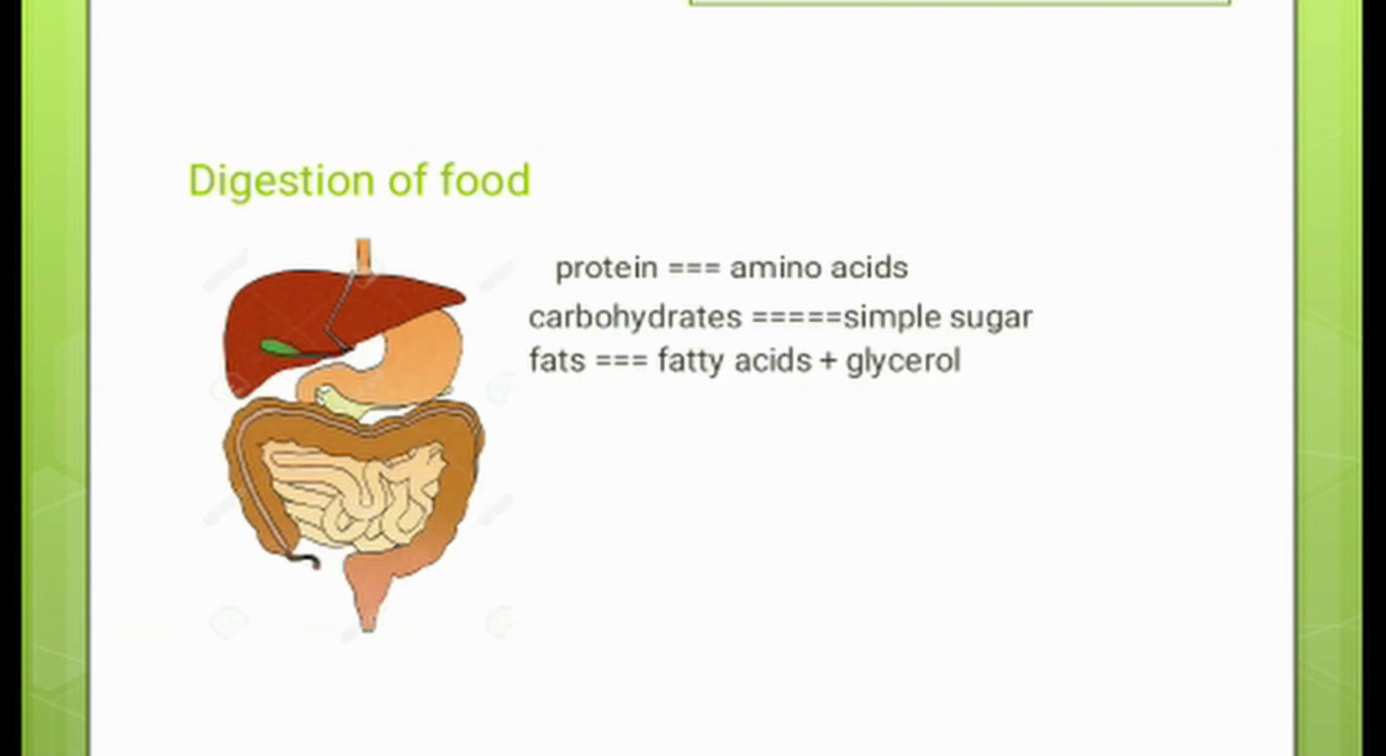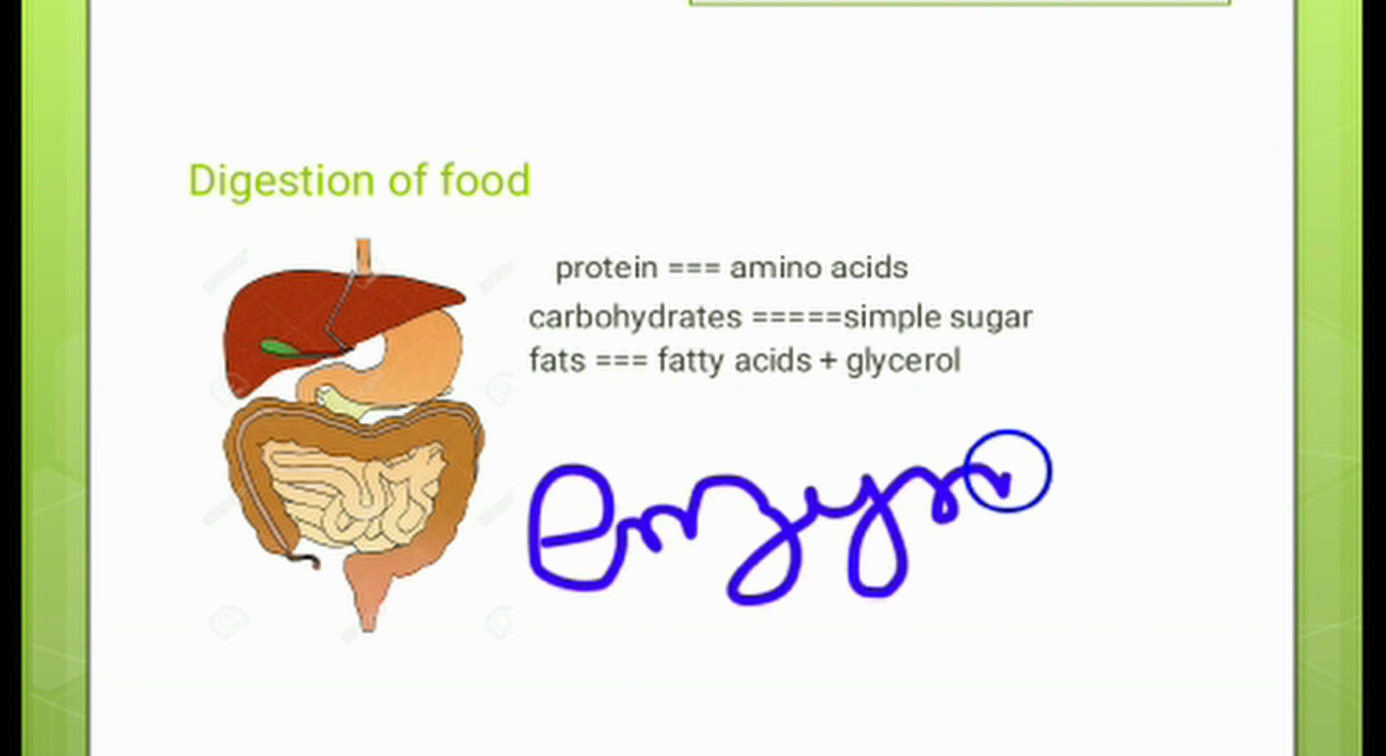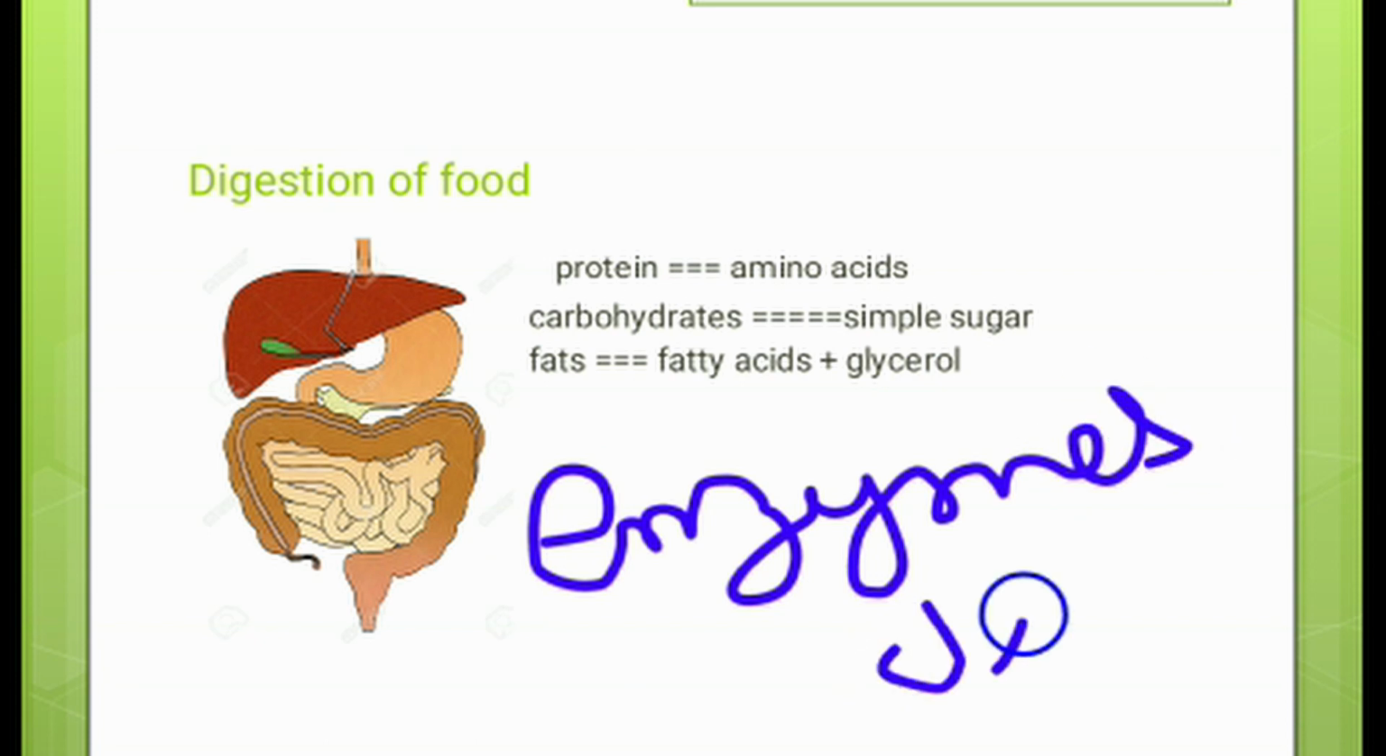Next, digestion of food is also an example of chemical change. What is digestion? As we have discussed earlier, it is a breakdown of complex substances of the food into simpler ones. How do we break these complex substances into simpler ones? By the action of the enzymes and digestive juices, we can break them into a simpler form.